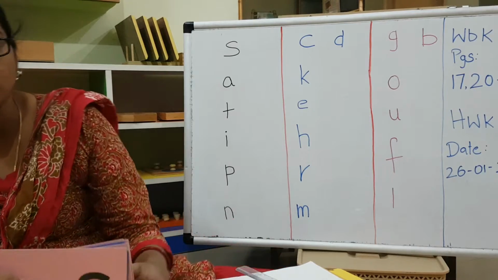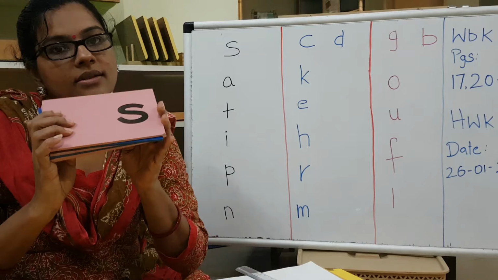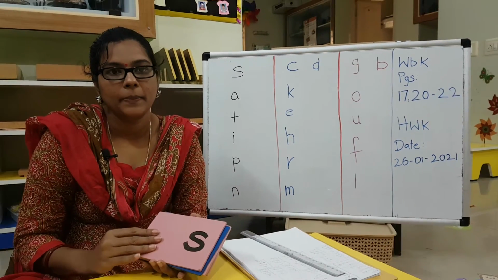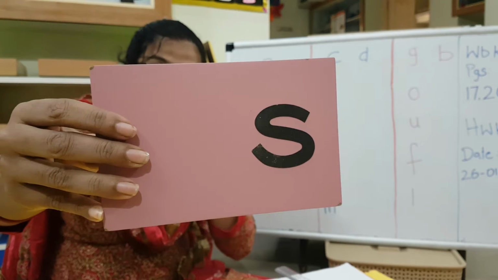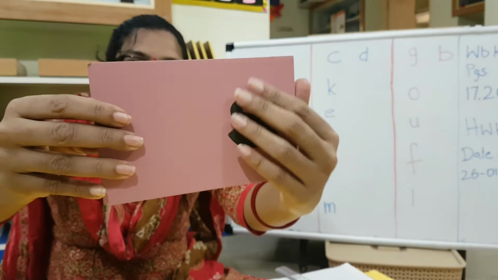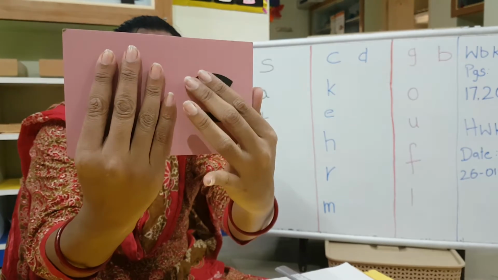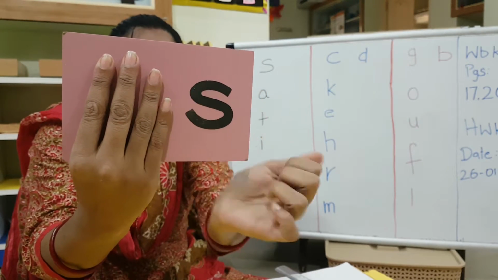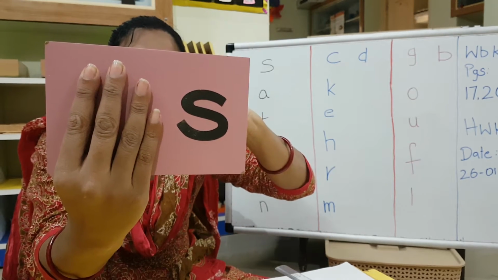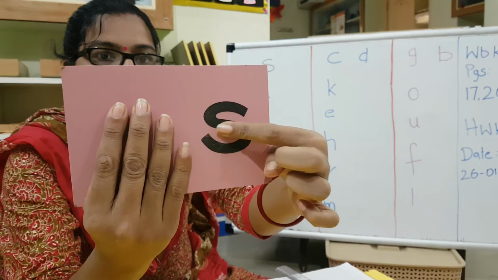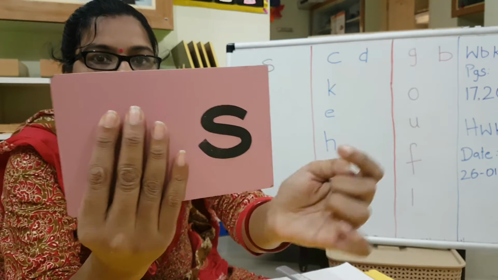Before moving on to it, we'll just have a look at these sandpaper letters. Okay, and this is t, starting from the top, you will have to trace like this, trace like this.